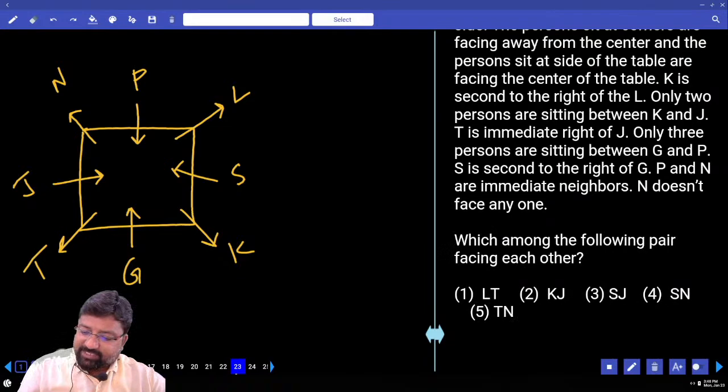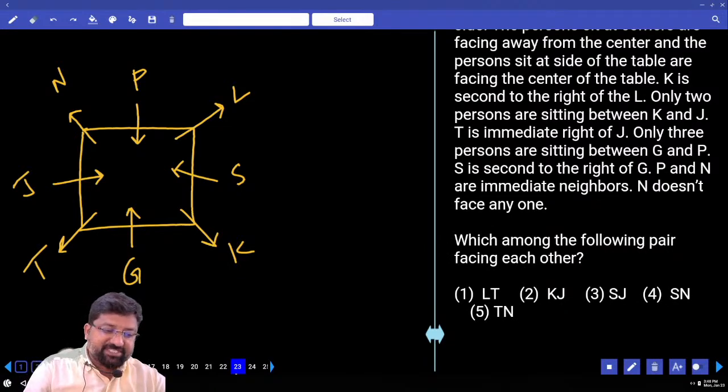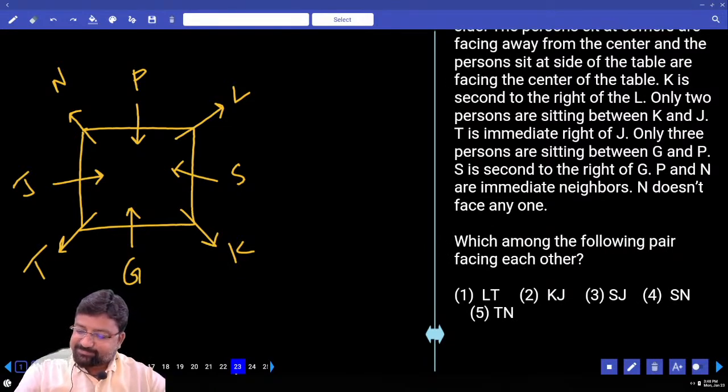Which among the following pairs are facing each other? PG, JS, SJ. Third option.